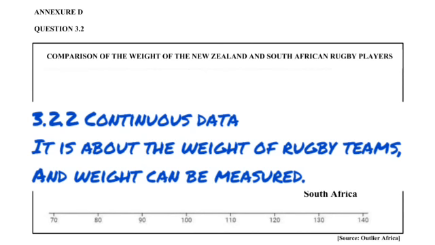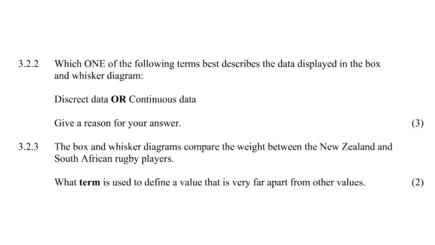If it was about the number of players in the rugby team, that would have been a discrete data. Why? Because I can count the number of people in a team. I can count that there is 15 people in a team. But when I need their height or their weight, that is measurement, and that's what we call continuous data.